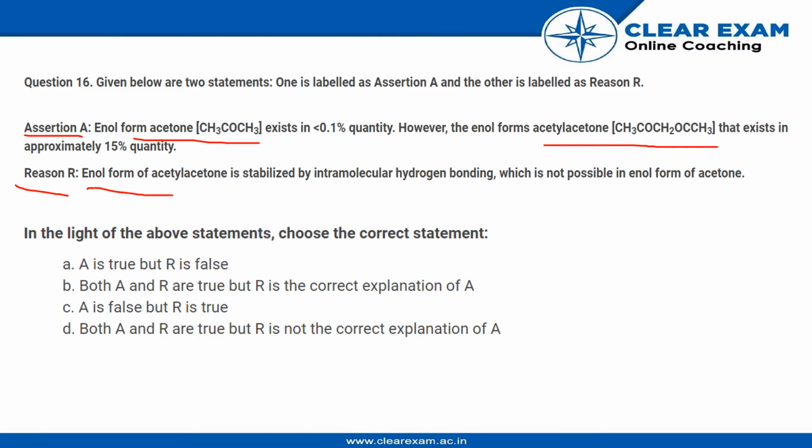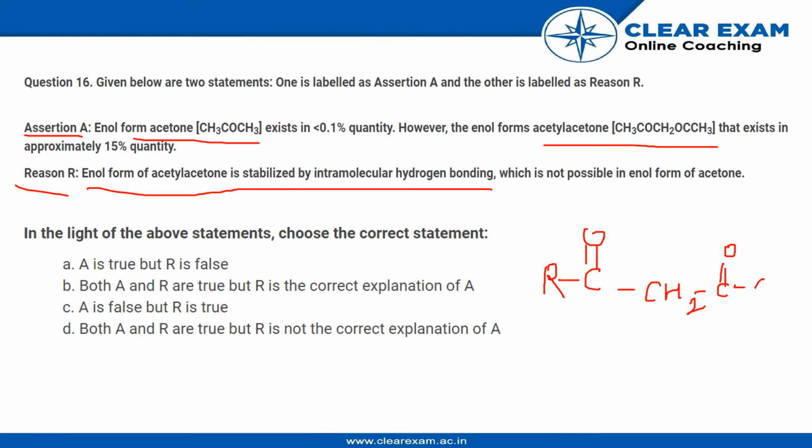We are given that the enol form is stabilized by intramolecular hydrogen bonding. Now for hydrogen bonding, we need a partial negative charge on the electronegative atom, which in that case is oxygen. So if we look, I will just represent the CH3 with R: R, C double bond O, CH2, again a C double bond O and an R, correct?